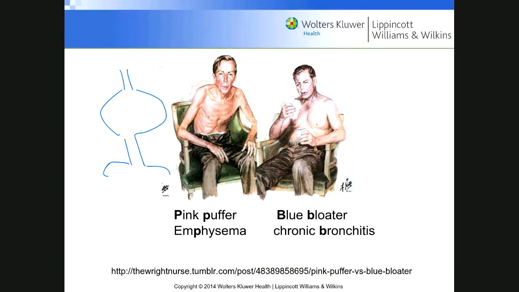So a good thing to know, P and P. Pink puffer emphysema, blue bloater bronchitis. And I think you can Google this. It just shows you that the blue bloater tends to be more obese, whereas the pink puffer tends to be skinny.